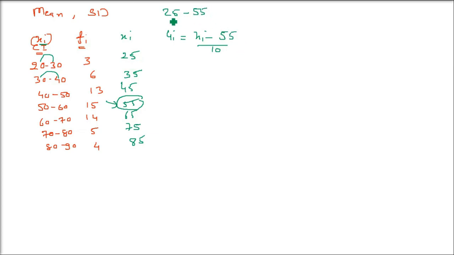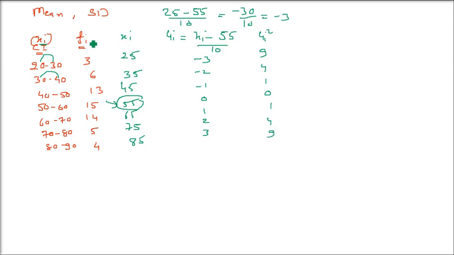I just wrote here ui. So 25 minus 55 by 10. I'm just taking one example. It will be minus 30 by 10. So minus 3. Same thing, 35 minus 55 by 10, like this. So all these sums will come. Don't worry about the numbers. Worry about the steps. Now you have to find out ui whole square. Take the ui whole square. It will be 9, 4, 1, 0, 1, 4, 9.